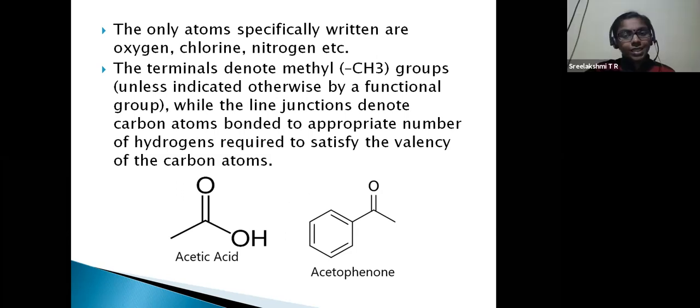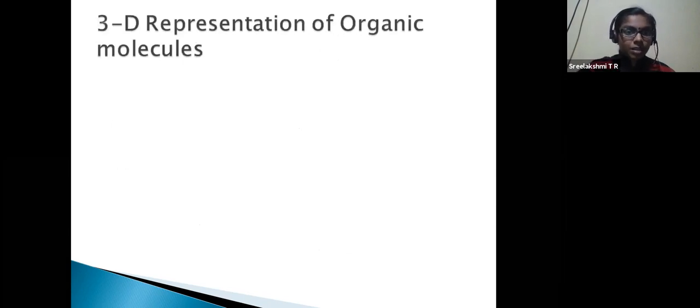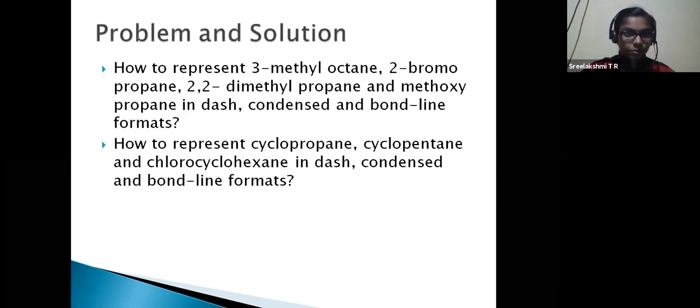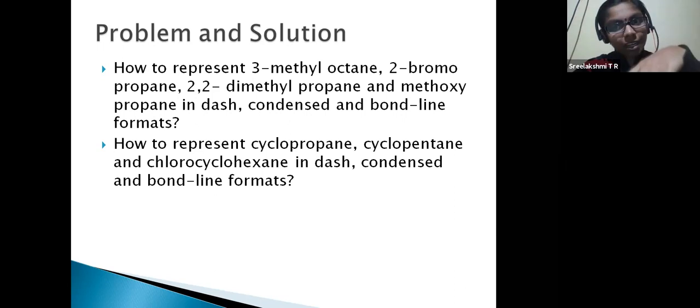So these are the ways we represent organic compounds. Next class, we are going to give them names. These problems you will see in the worksheet. I will give all the compounds one by one. I will give you one structure and you have to represent it in another method.